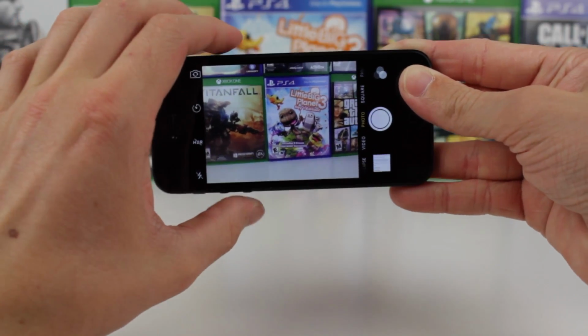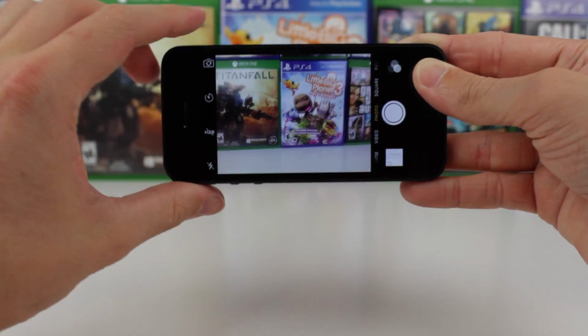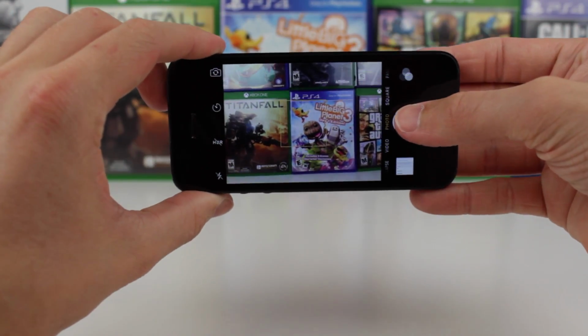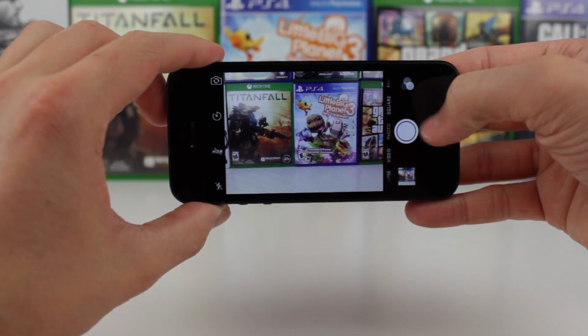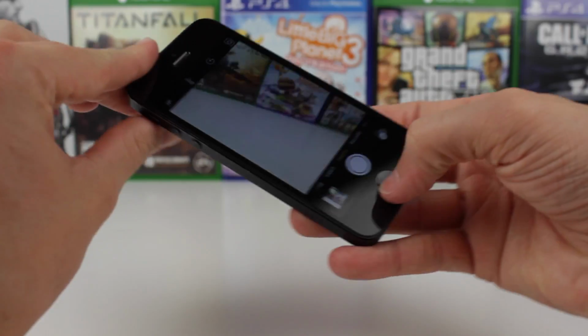That's all that we currently know about iOS 9 Beta 3, but if more changes are discovered, I'll be sure to update the blog post over on my website, and you can view that by clicking on the eye in the top right hand corner of the screen.